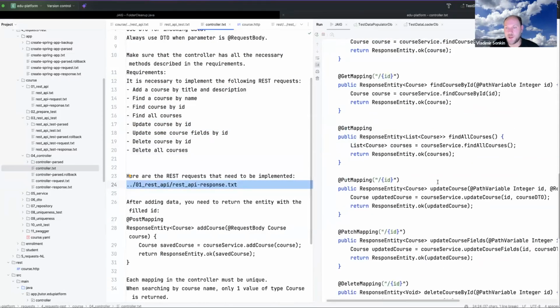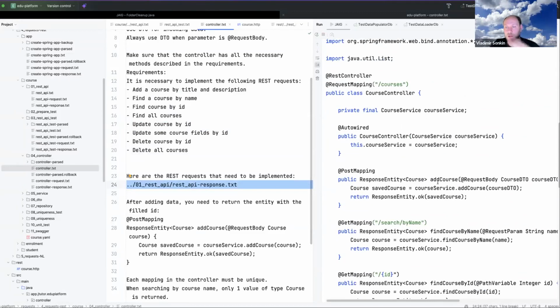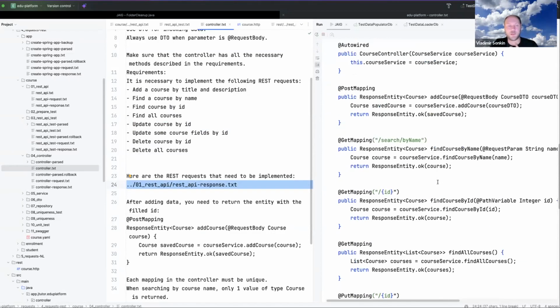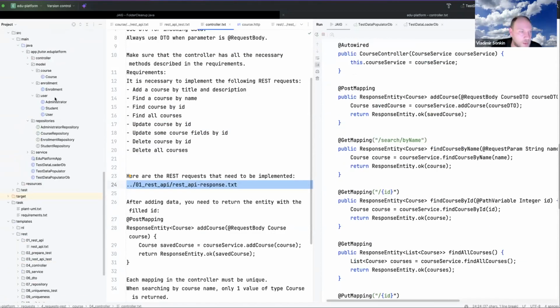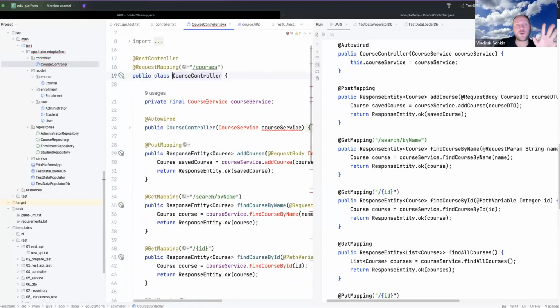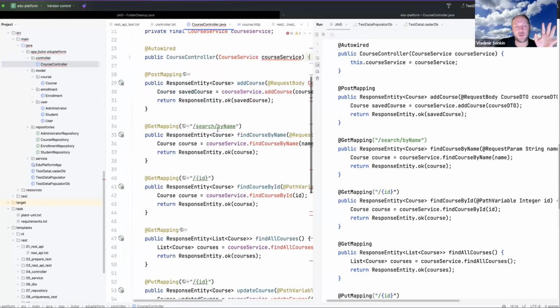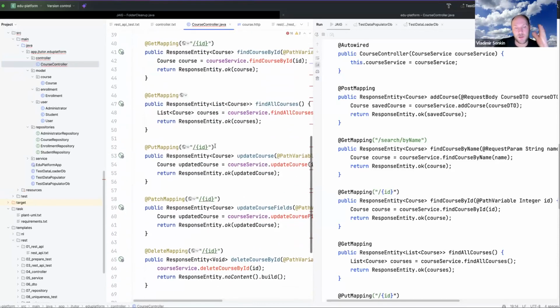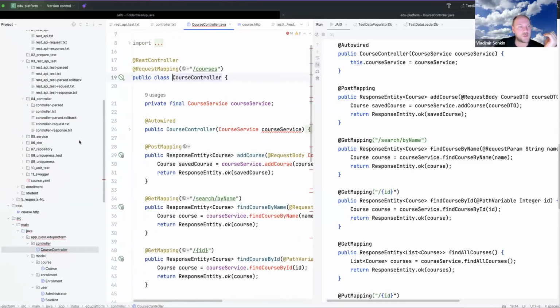So it is generating the controller to implement every endpoint. And if we take a look at this controller, for now we have only the controller. If I open the controller, we can see the course service is not yet generated. We do not have it. And that's why we have many errors. And on the next step, we generate the service.